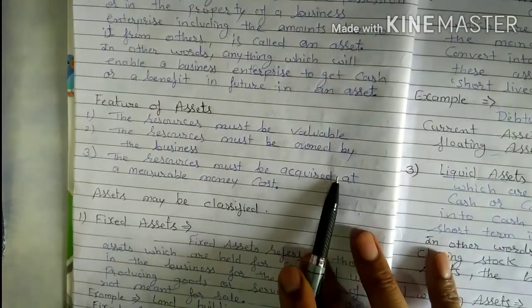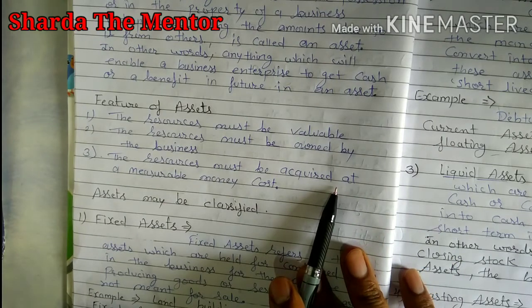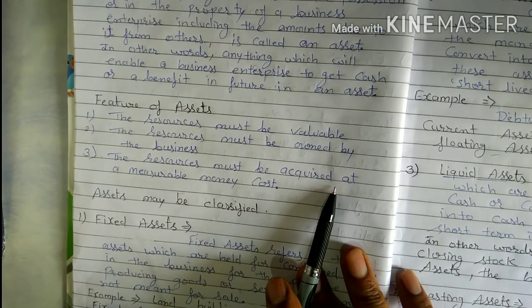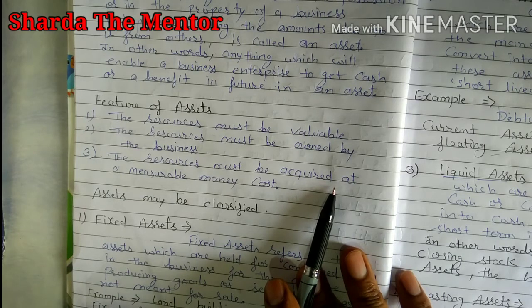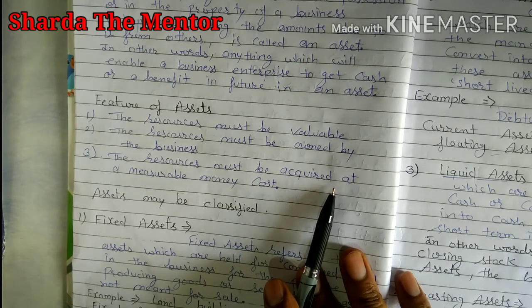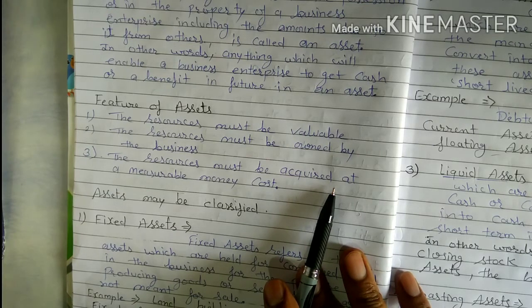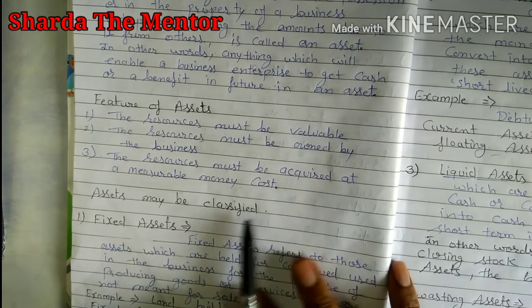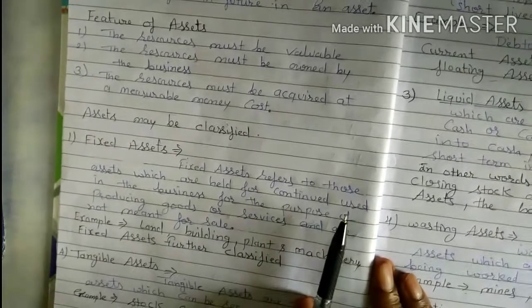Resources must be acquired at a measurable money cost. It means whenever we talk about accounts, we record the transaction, or that resource has some kind of money cost, or that can be measured in terms of money. If it is not measurable in terms of money, that won't be considered an asset. So assets may be classified. We can classify assets.